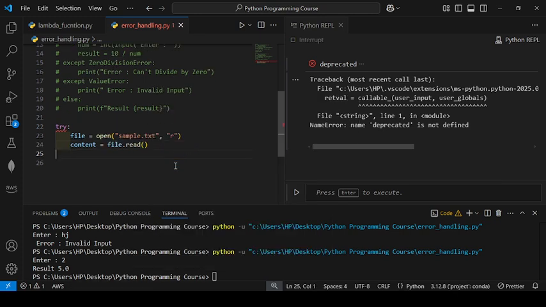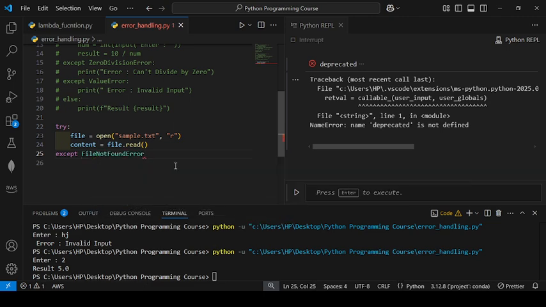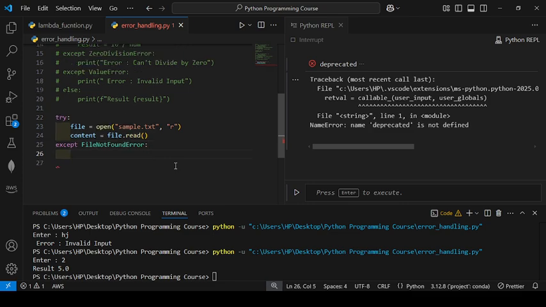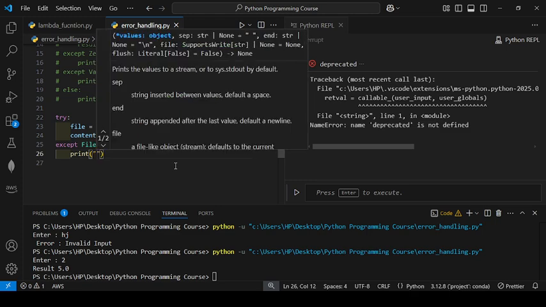Then I will write here except. Then here I have FileNotFoundError. Then you will get file not found error. Here I will write a print statement. Here error and file not found.